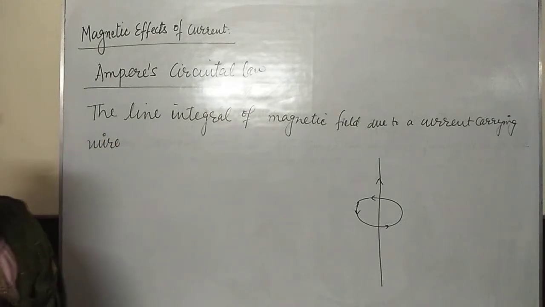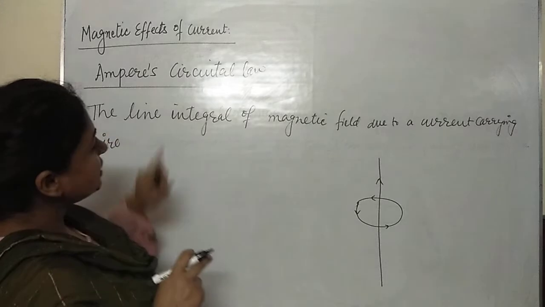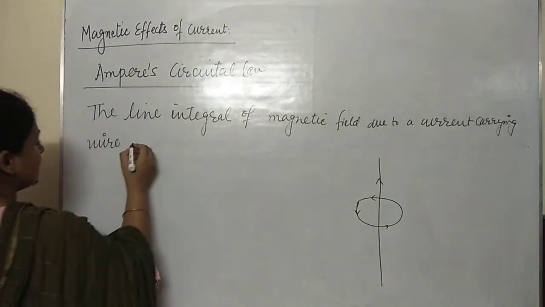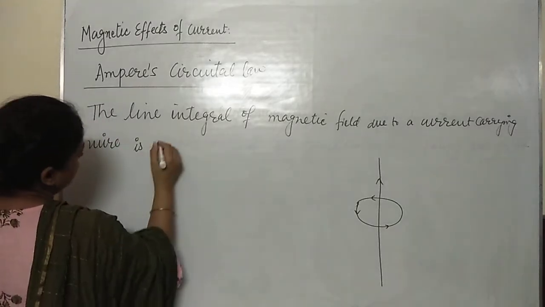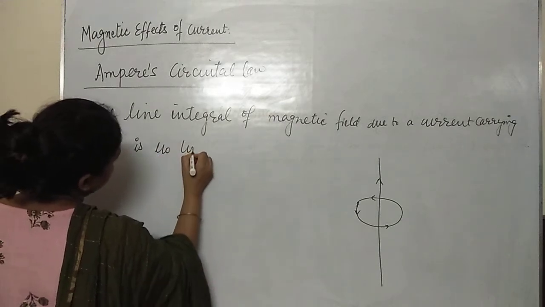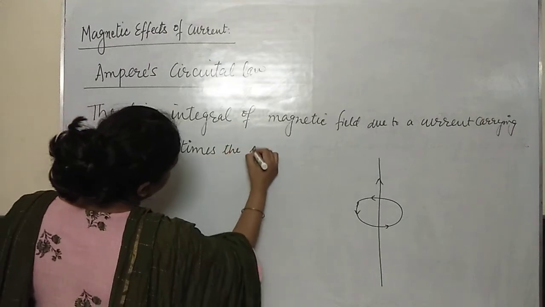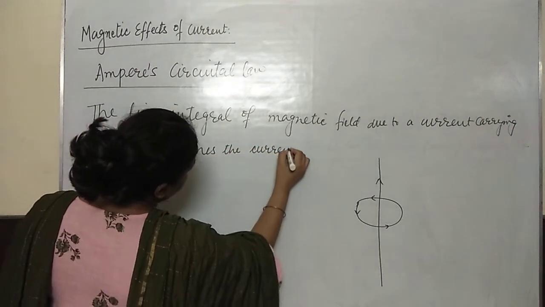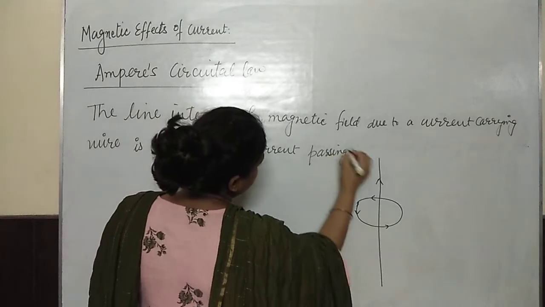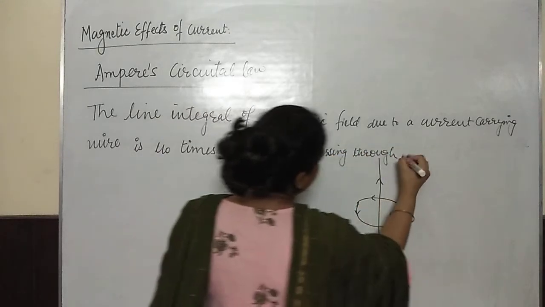So a current carrying wire is there, so a magnetic field is there, and the line integral of the magnetic field due to the current carrying wire is mu naught times the current passing through the loop.